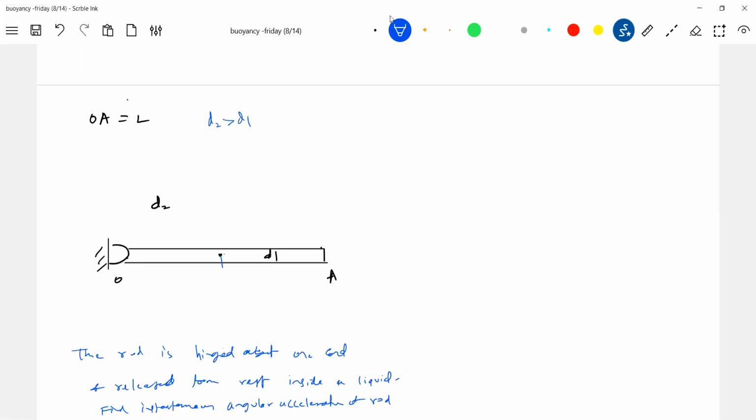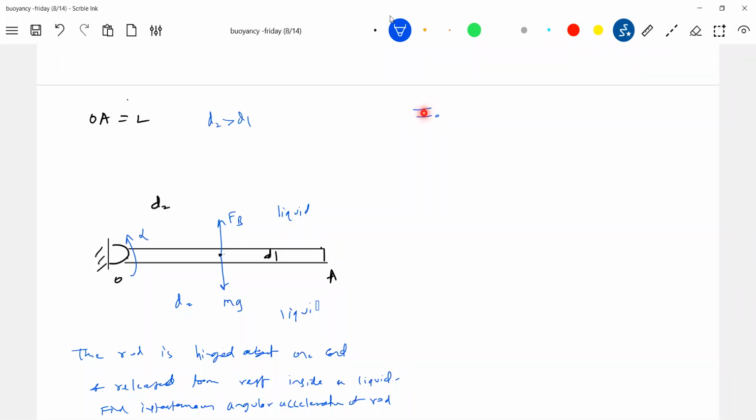The weight mg. It is fully immersed, no? Everywhere liquid is present. So the buoyant force will act. Here definitely D2 is greater than D1, so therefore the angular acceleration will be like this. Okay, let's get into the formula.